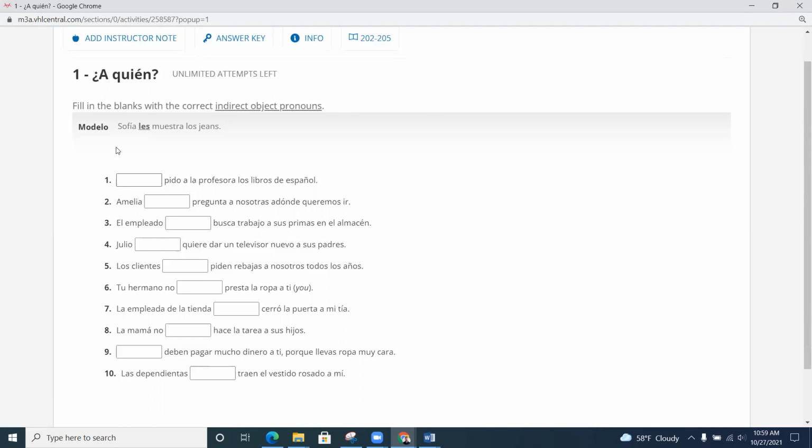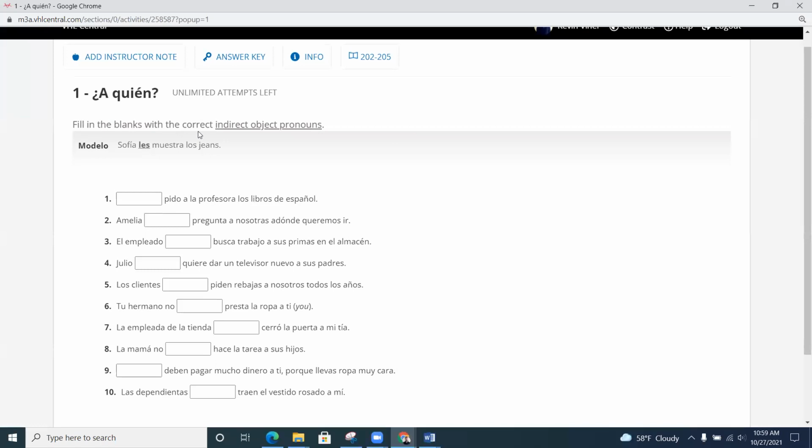Okay, so número uno. Well, first let's look at the instructions. It says fill in the blanks with the correct indirect object pronoun. So we're only using me, te, le, nos, les. That's it, those five forms. Número uno: blank, pido a la profesora los libros de español. Pause.